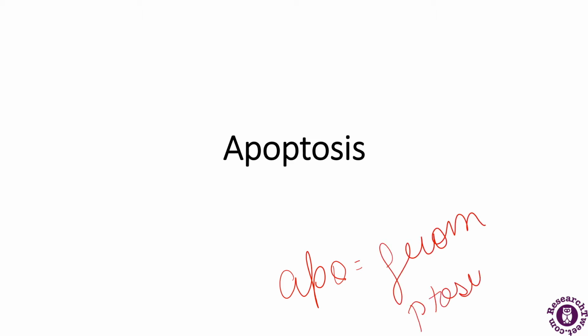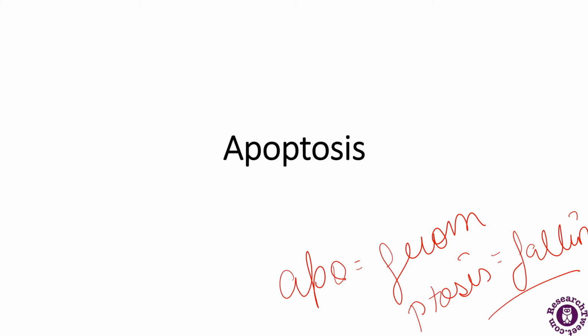Hello everyone. So the next topic which we will be discussing is apoptosis. Apoptosis is a Greek word. In Greek there was a word apo, which means from, and ptosis, which means falling. So this has been derived from a Greek word. It is a process of programmed cell death. Apoptosis and programmed cell death are basically synonyms of each other.